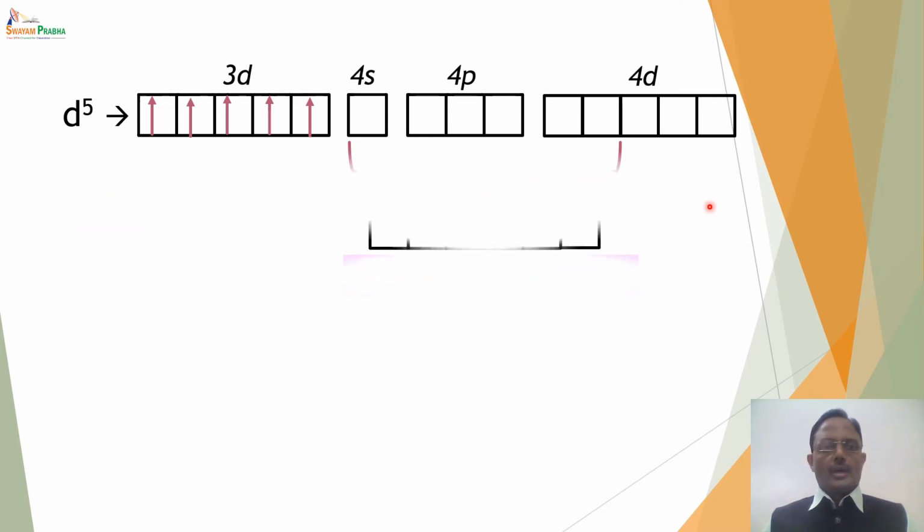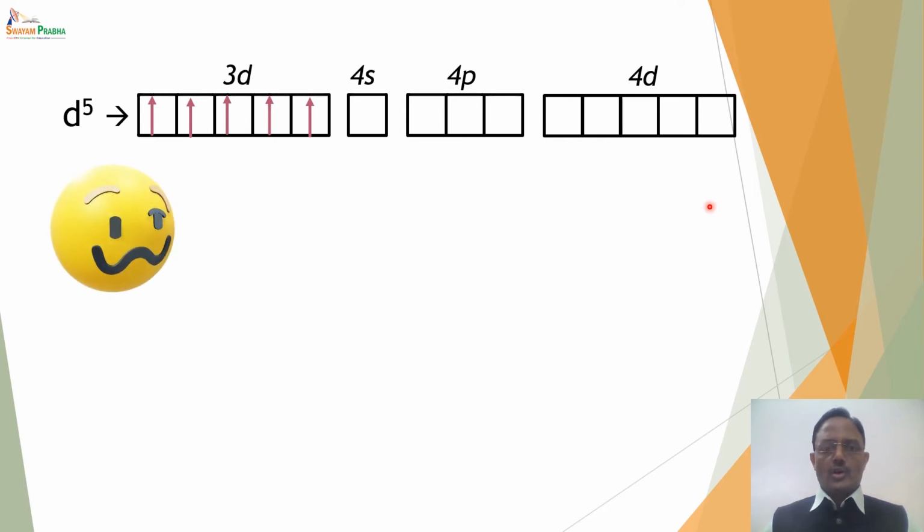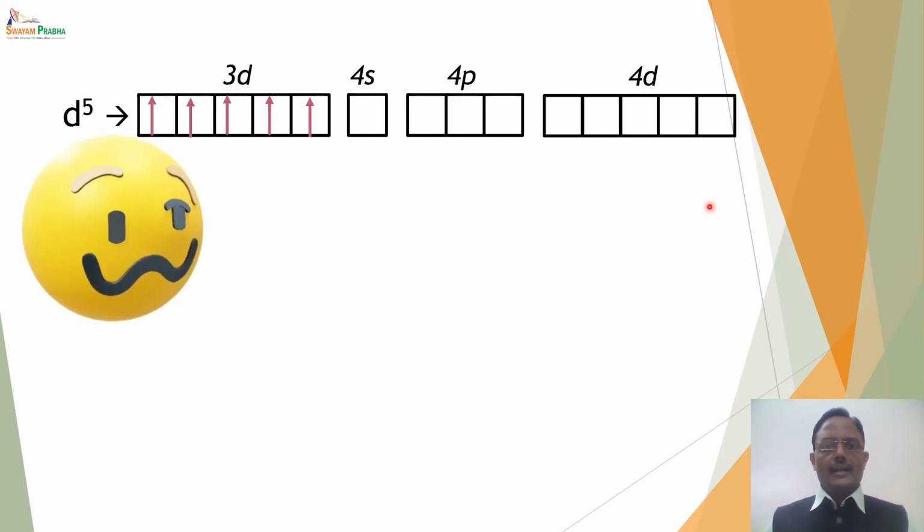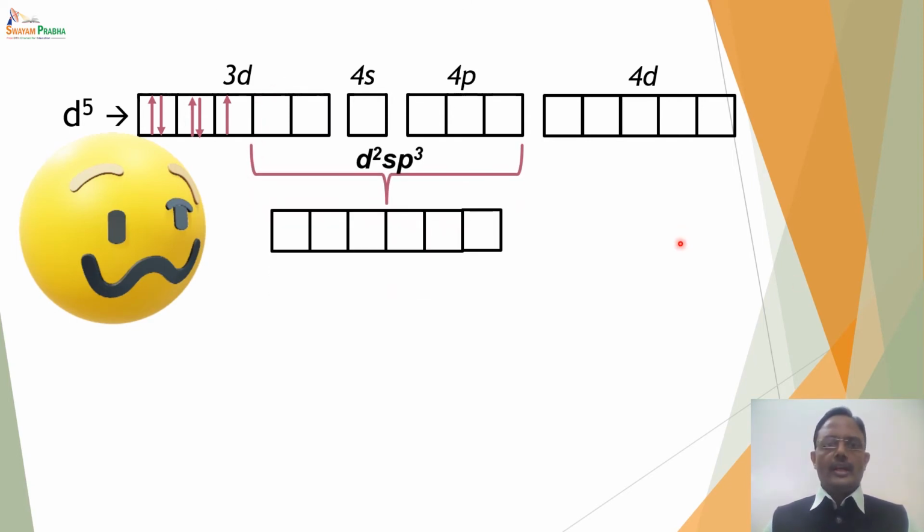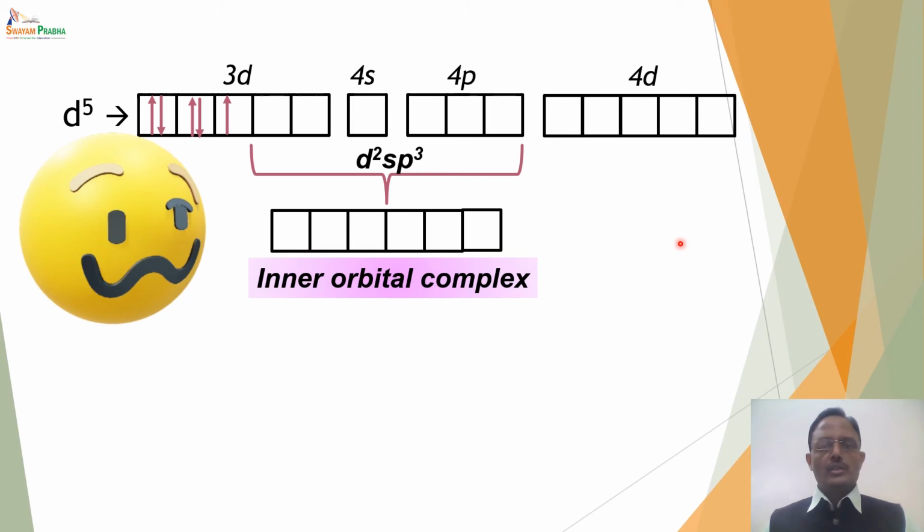But if the ligand is a strong ligand, then it makes the electrons in 3d undergo pairing, thereby vacating 2 d orbitals in the 3d subshell, and now it can undergo d2sp3 hybridization, leading to the formation of an inner orbital complex. And in this complex, since the number of unpaired electrons has reduced from 5 in the free metal ion to only 1 in the complex, it is said to be a low spin complex.